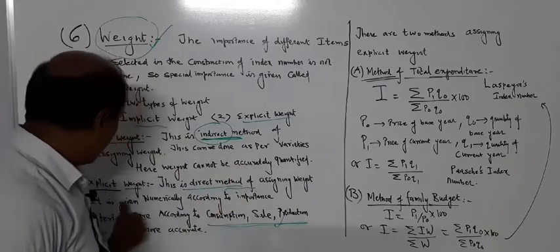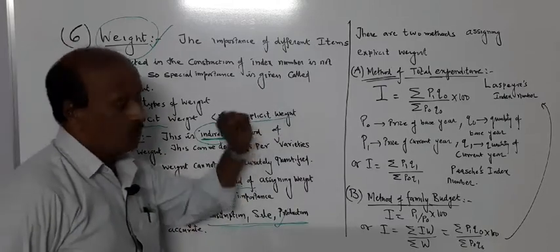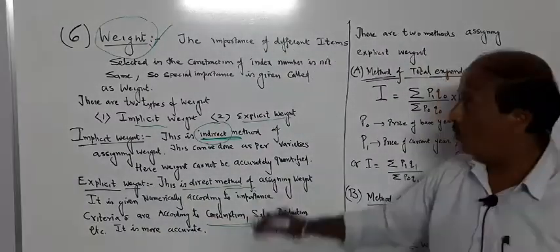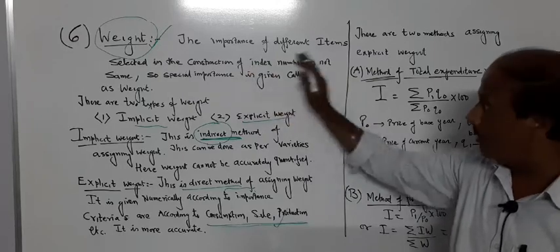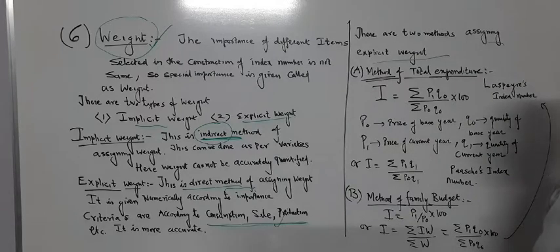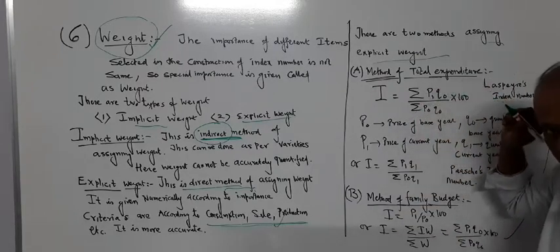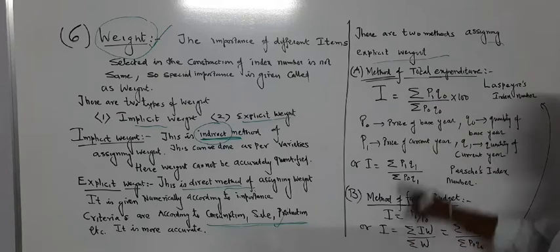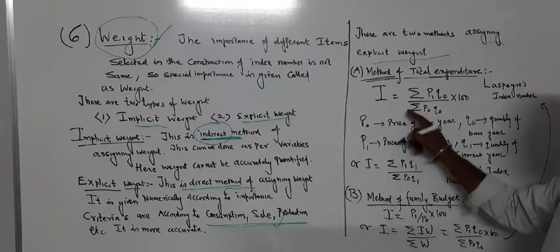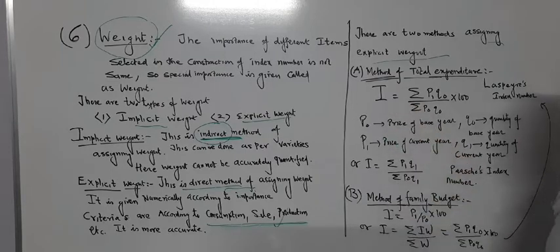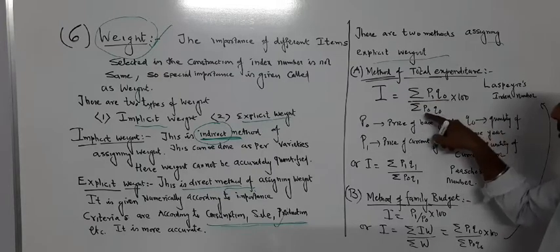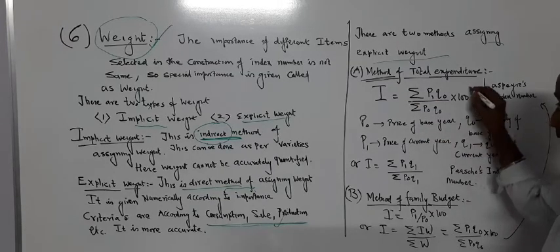Now this explicit weight is of 2 types, or it can be constructed in 2 ways. So don't include it in a theoretical question. It's a separate topic. There are 2 methods of assigning explicit weight. Only remember this formula, which we already did earlier. Method of total expenditure and method of family budget. Now, suppose I is the index number to be calculated, and the formula as given in the book is sigma P1 Q0 divided by sigma P0 Q0 multiplied by 100.